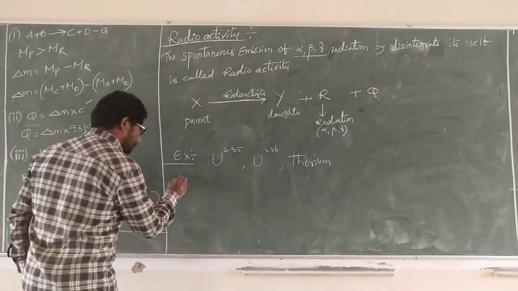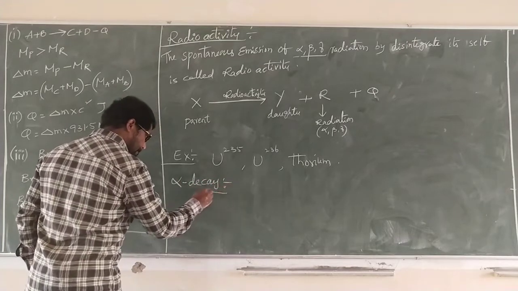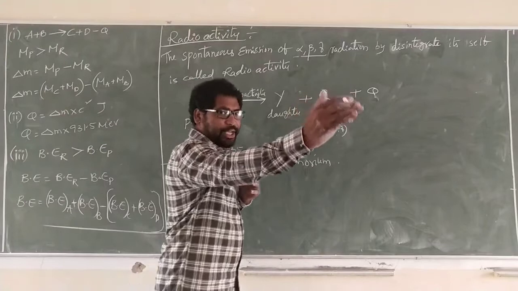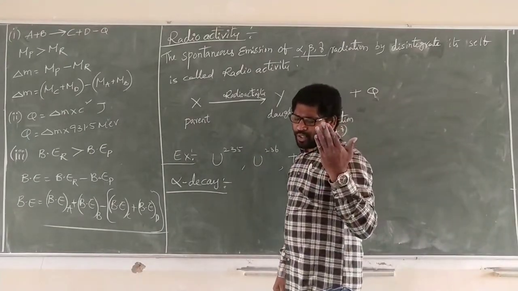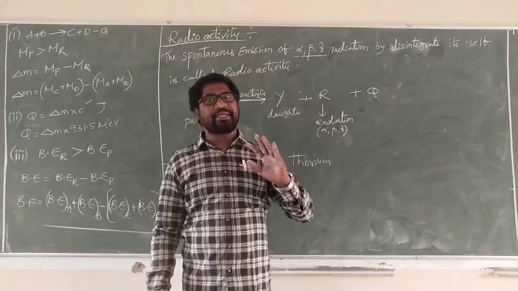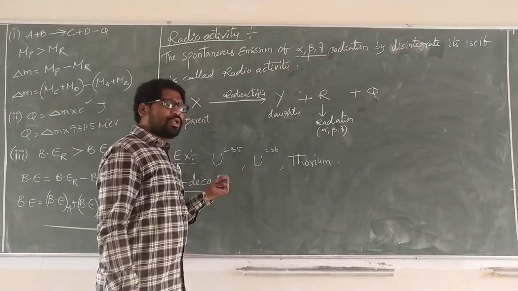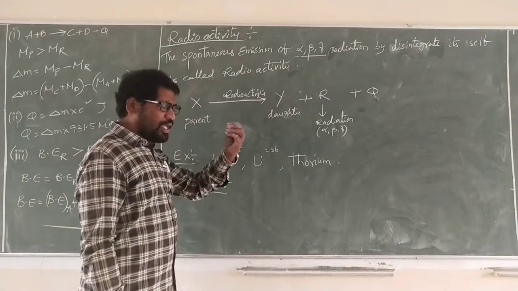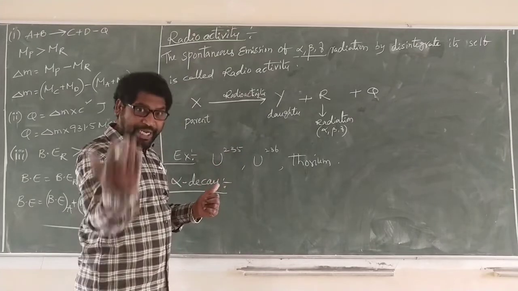First one, alpha decay. The nuclei disintegrate by alpha decay. Some elements of nuclei release alpha rays by disintegrating.